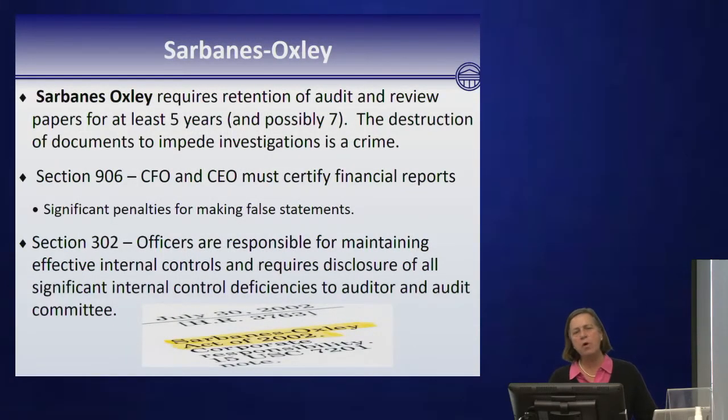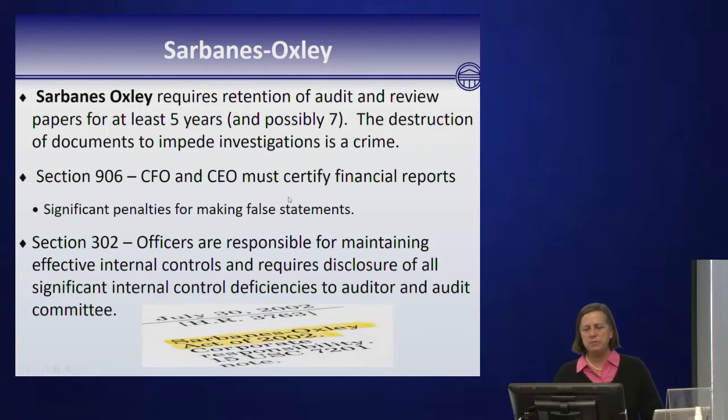Sarbanes-Oxley. I believe there are 4, maybe 5 questions about Sarbanes-Oxley on the test. Just the basics. It requires retention of audit and review papers for at least 5 years, possibly 7. The destruction of these documents to impede an investigation is a criminal act. The CFO and the CEO must certify financial reports, and there are significant penalties for making false statements.